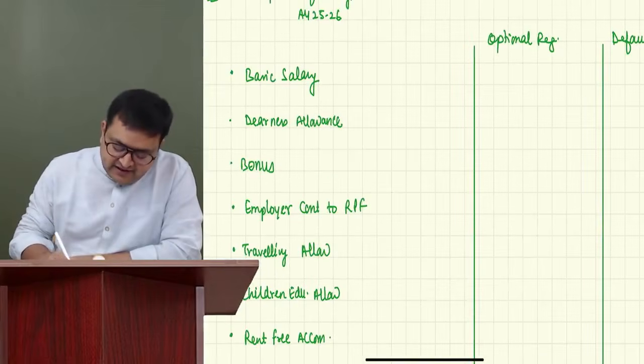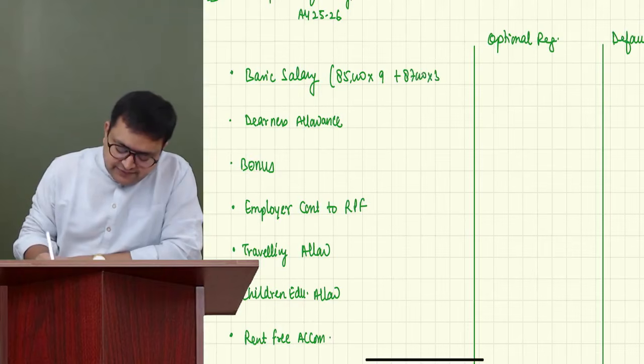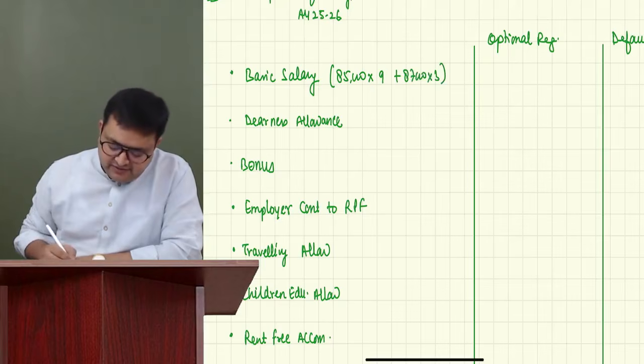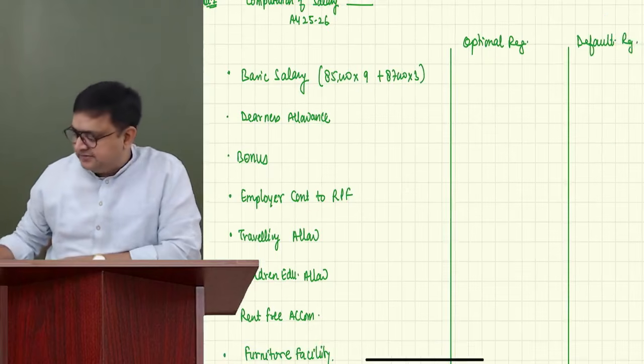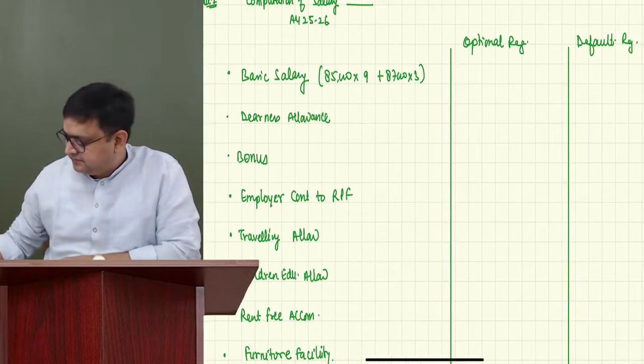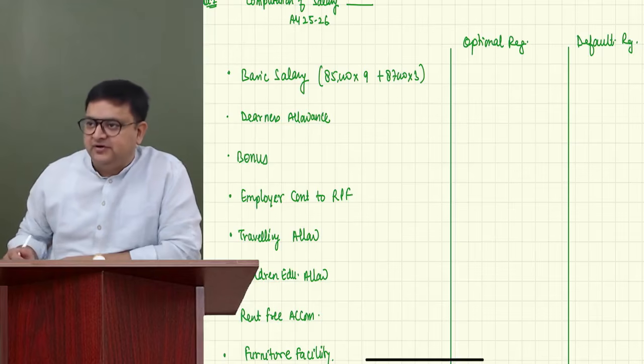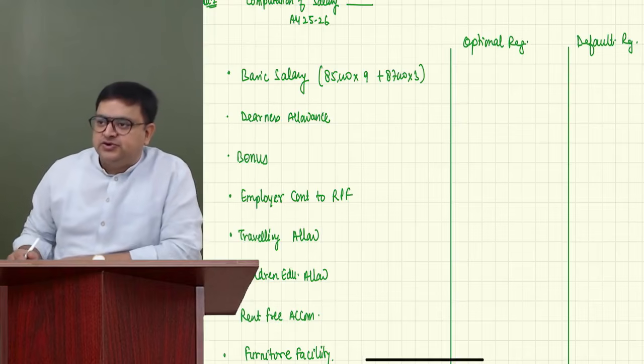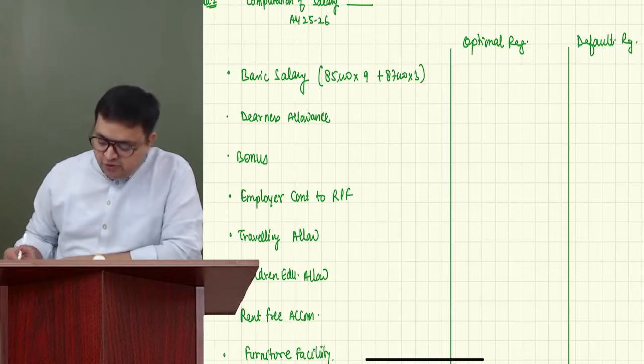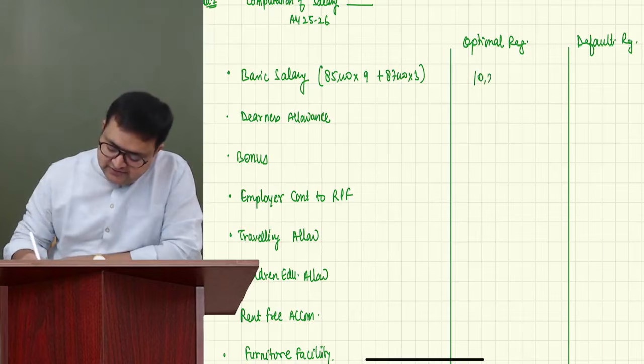So we are getting basic salary 85,000 into 9 plus 87,000 into 3. In both the cases fully taxable. How much is it? Is it 10? Correct. 10 lakh 26,000. Correct. Aditya, Kishore, Logita, Deepa, good. So it is 10 lakh 26,000.